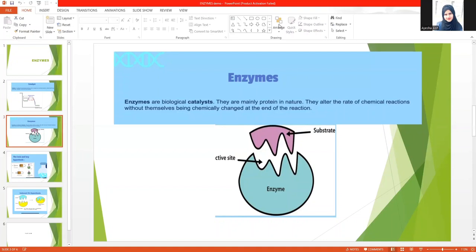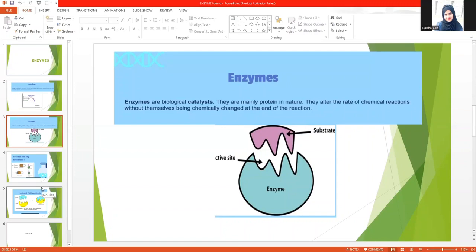Actually, enzymes have a specific place in them, which is known as the active site. This is the active site of the enzyme. You can see where the substrate binds to the enzyme. The active site is very specific. It has a very specific shape, very specific size, very specific biochemical behavior, and also a very specific arrangement of amino acids. The enzyme's active site is unique to a particular substrate. In addition, many enzymes consist of a non-protein part, which is known as cofactors.